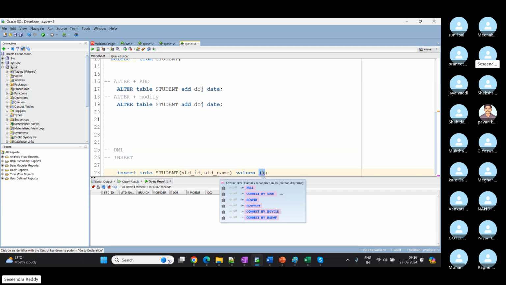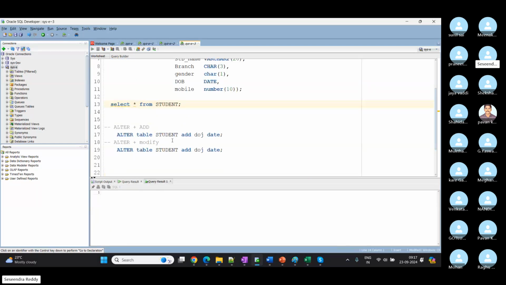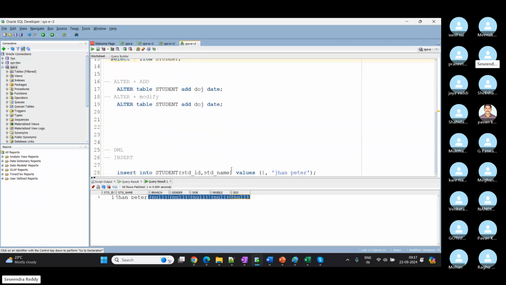So what are the values? Student ID 1, for example, and then the name John Peter. It has 4 and then 5 with one space in between, so it's 10 characters. One row inserted. Let me run the select statement again to see the data. You see student ID 1 and John Peter got inserted. All the remaining columns which we didn't provide will by default be updated as nulls. Later we can update that row, which is a different concept.